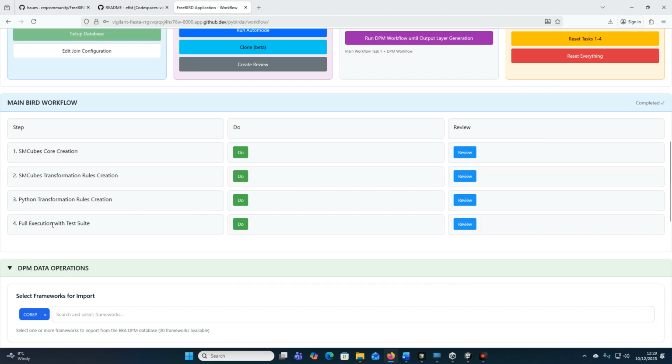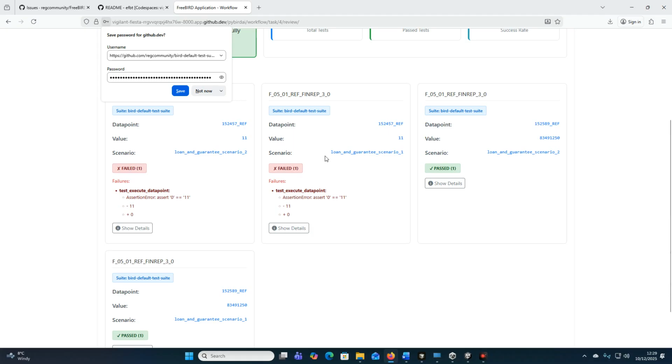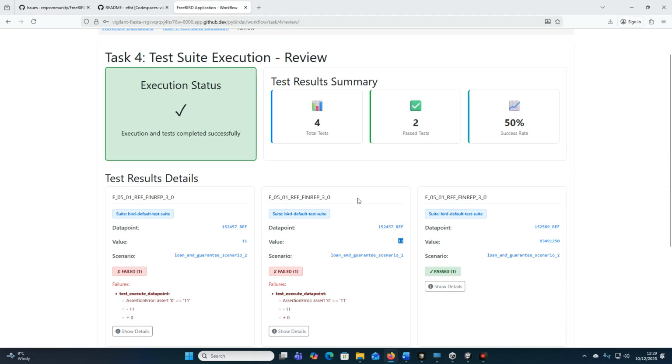And then we can look at what we did: we loaded in this test suite, and we can review the results of this automated run. Here we see there were 4 tests, and each one we loaded in a scenario. For example, this was a loan and a guarantee. We loaded this into the BIRD database. Here we had an expected result in our test suite of 11, but we found the result was 0, so we failed that test.